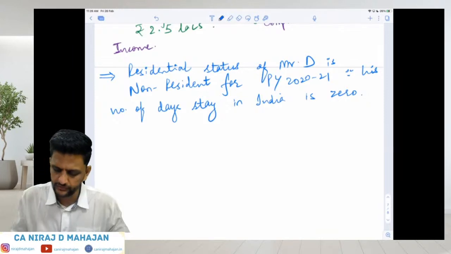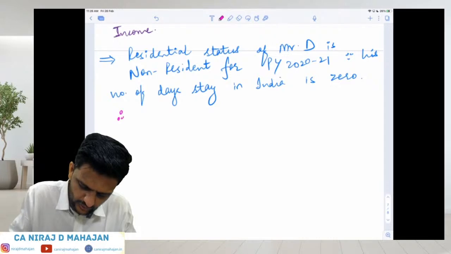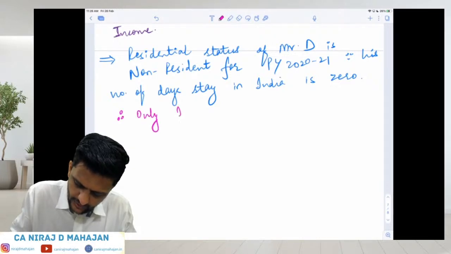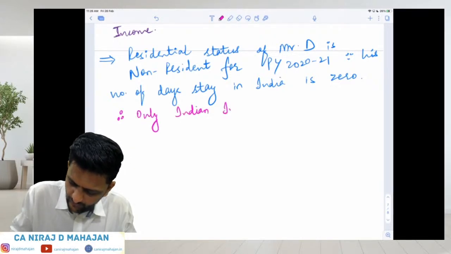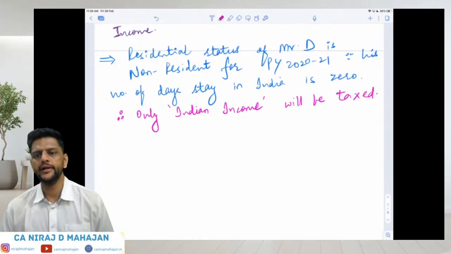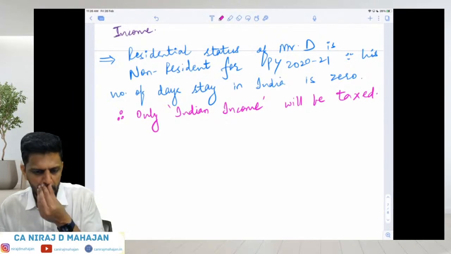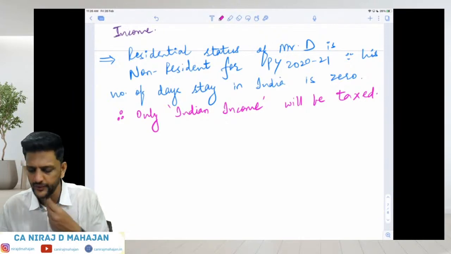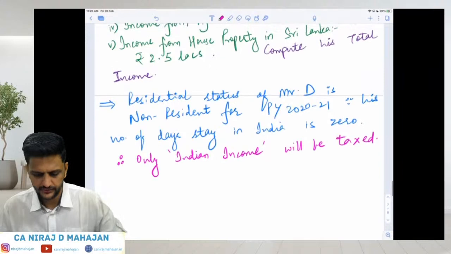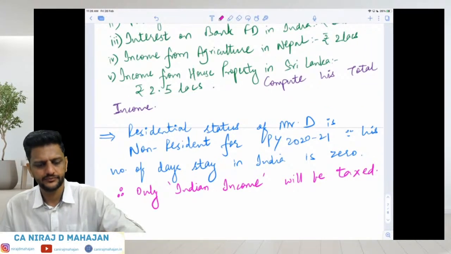So write down. Therefore, only Indian income will be taxed in India. Only Indian income will be taxed. Yes or no? Clear? Have you written the question, everybody? Yes? Fine? All right.